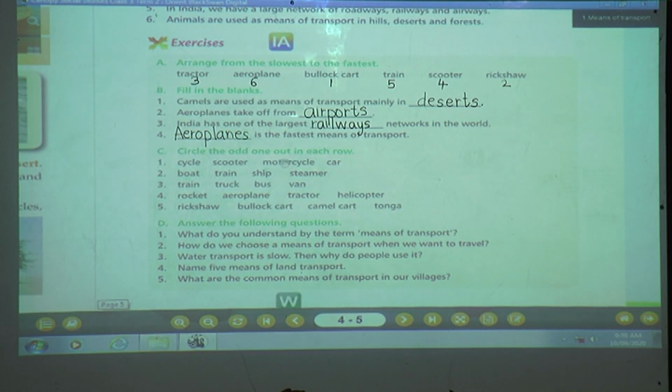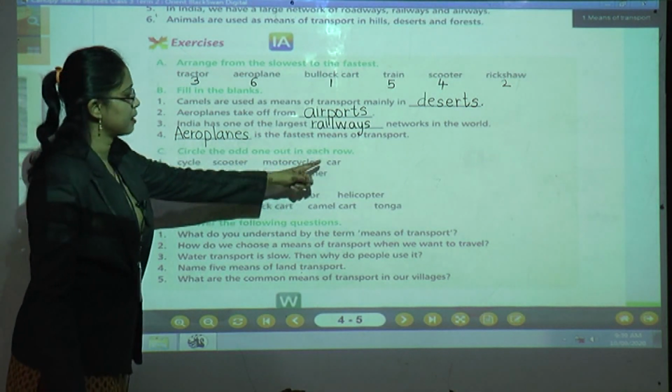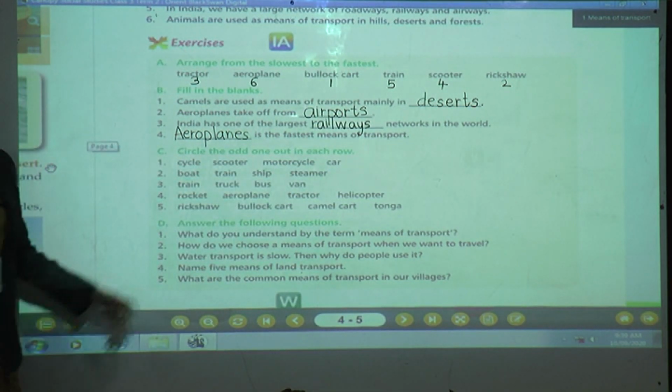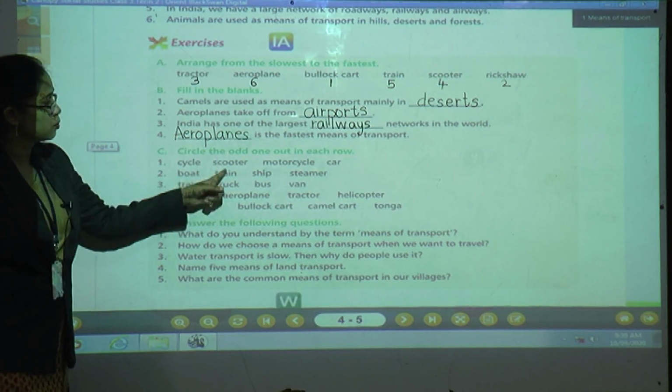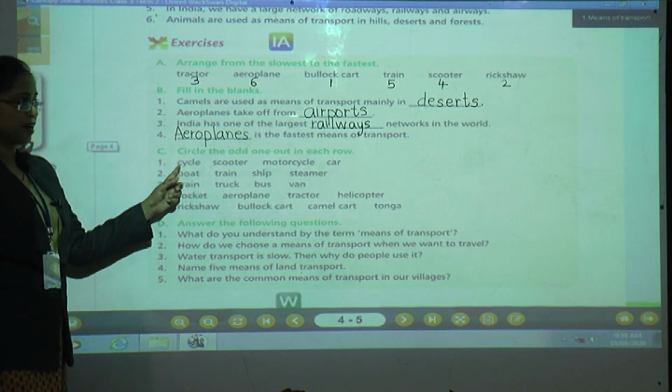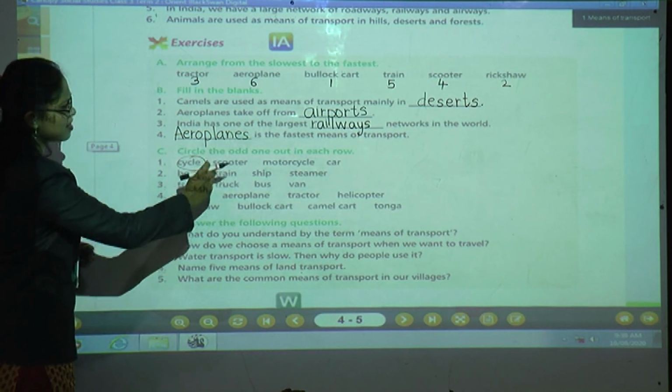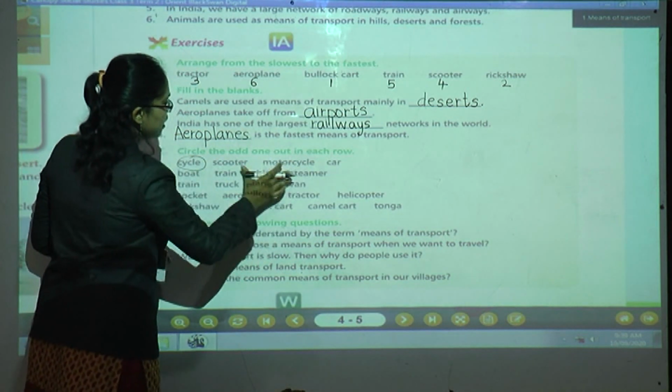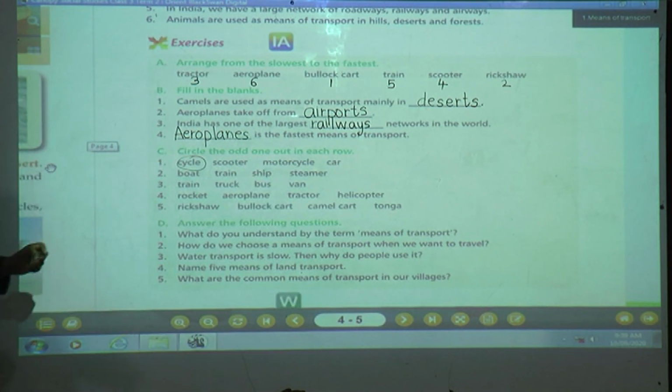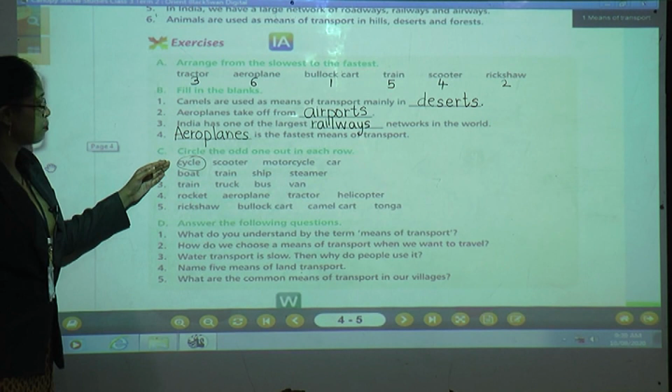C. Circle the odd one out in each row. Yes, children. Number 1. Cycle, scooter, motorcycle, car. Which is the odd one out, children? Cycle is the correct answer. Why is cycle the correct answer? Because scooter, motorcycle and car run on petrol. And the cycle does not, no need of petrol.